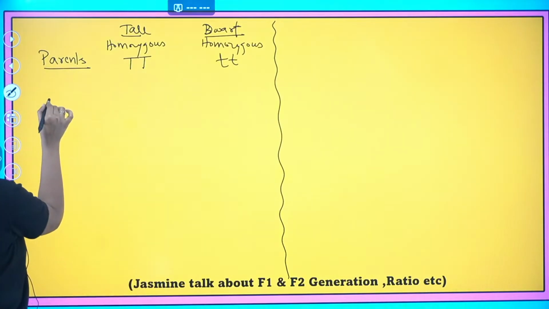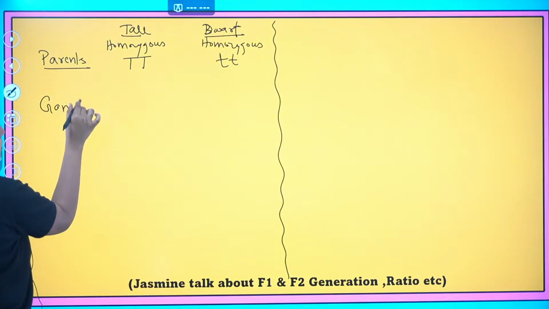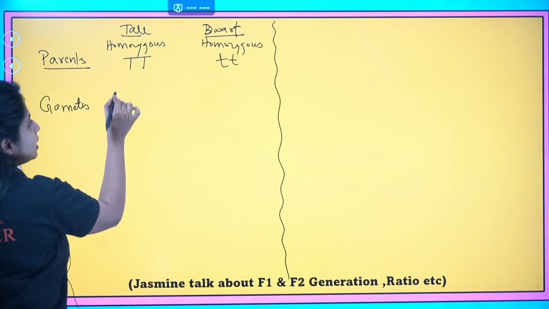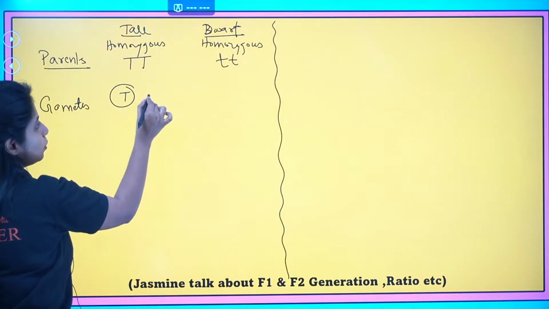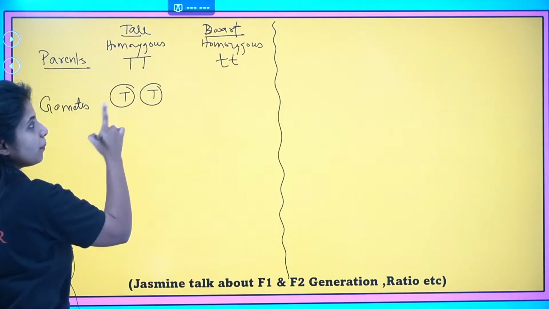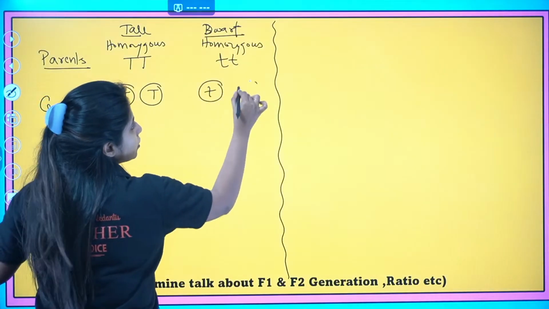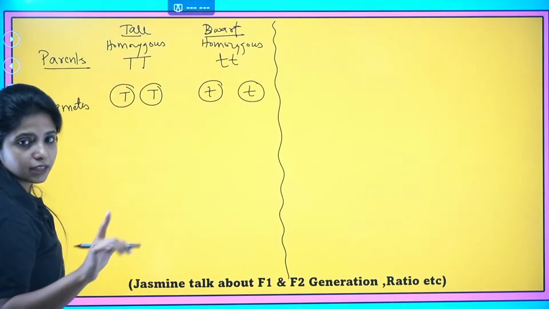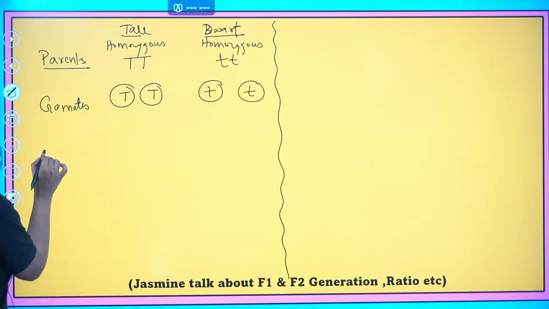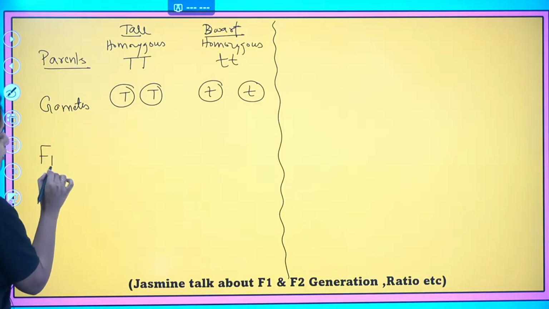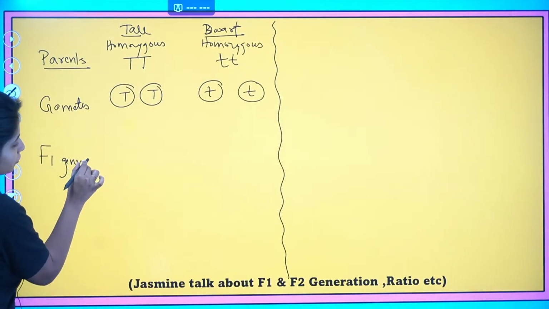Anyway, now we are going to form the gametes. Whatever you do, here the gamete can have capital T only. Here also it will be having only capital T, but only 1 chromosome. Similarly, it will be having small t, and here also it is going to have small t only. Nothing else could be there. Okay, now we are going to cross them, and we are going to get the first generation. You call the first generation as what? You also call this filial generation. Filial 1 generation.